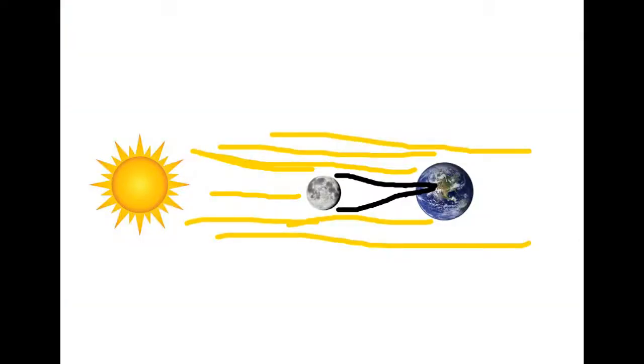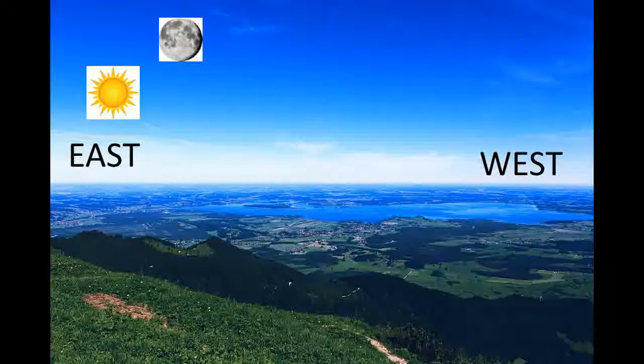Maybe another picture would help. Remember, an eclipse happens because the moon's shadow falls upon the Earth because the moon is between the Earth and the sun. But you ask, but wait, I see the sun rise in the east and set in the west. I see the moon rise in the east and set in the west. But remember this too. The sun, in relation to us, doesn't move. The sun is at the center of our solar system, and it doesn't move.